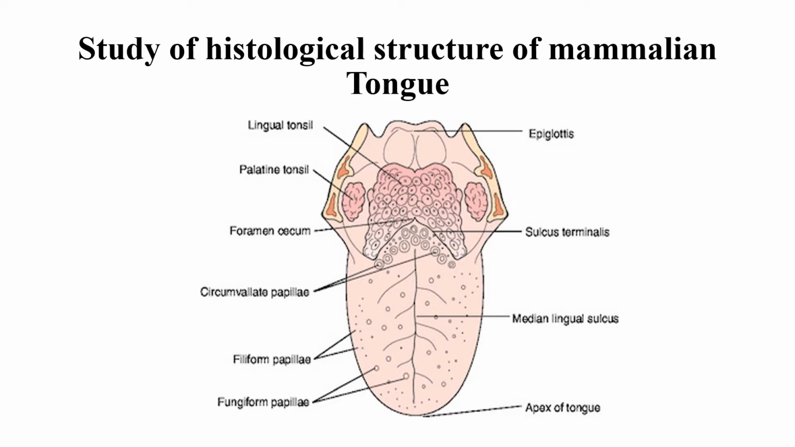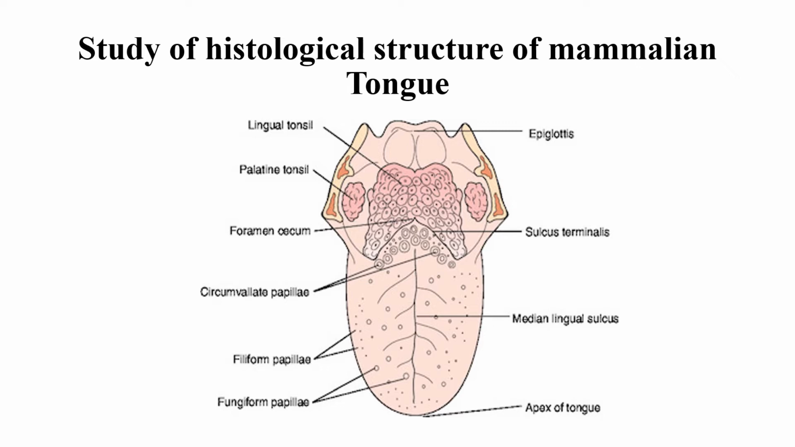So now let us start the study of histological structure of mammalian tongue. As we all know, tongue is a very important organ in the digestive system of human beings and most of the other vertebrates. In different vertebrates, it performs different functions, but here our focus is only on the mammalian tongue, and here we are specially focusing on the human tongue.